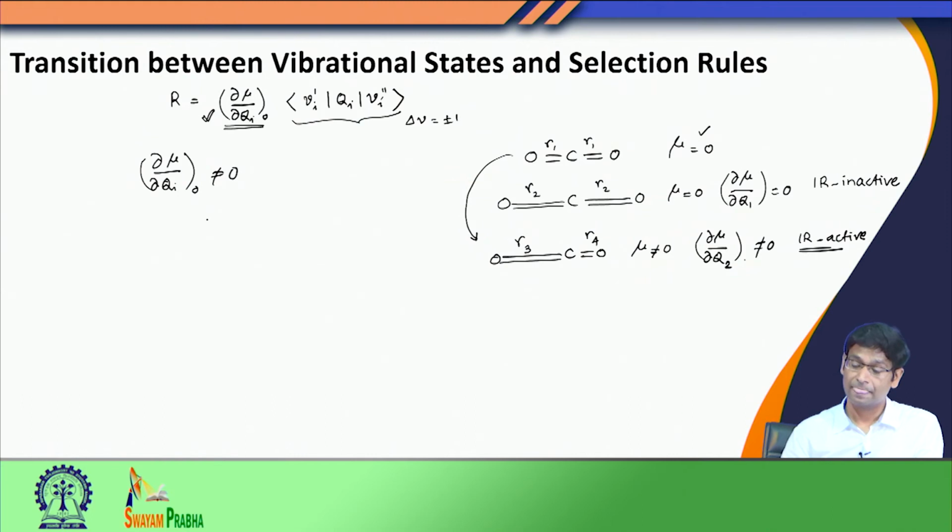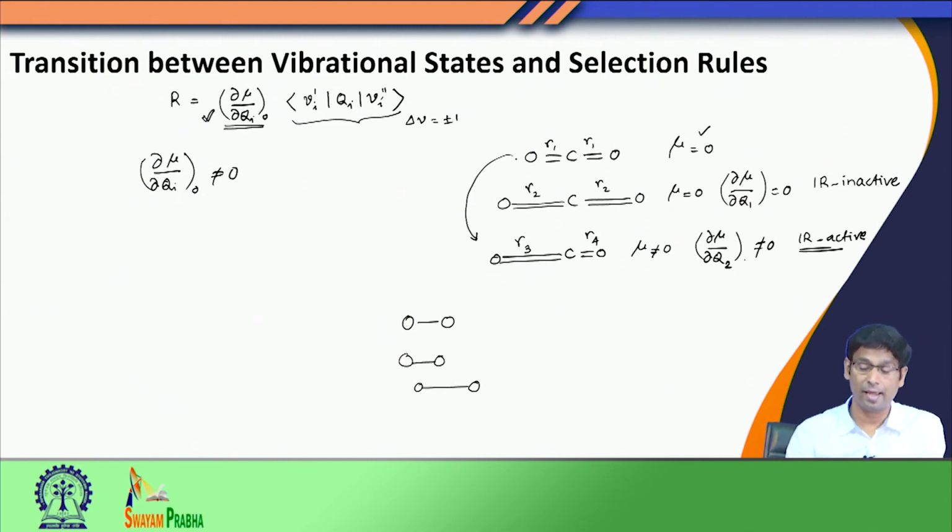Just to compare it with the diatomic system, if you remember, in case of a diatomic molecule, for example oxygen, I have only one degree of freedom. If the total dipole moment is 0, mu is 0. Since I have only one degree of freedom, whether I shrink or I stretch, the dipole moment is going to be 0. So, for diatomic molecules, having a non-zero net dipole moment is an essential condition, but for polyatomic molecules it is not.